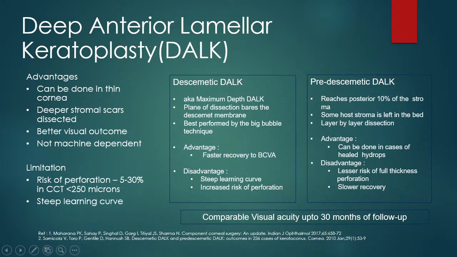DALK is basically of two types, Descemetic DALK and pre-Descemetic DALK. Descemetic DALK means that we have completely exposed the Descemet membrane of the host, whereas pre-Descemetic DALK will require layer by layer manual dissection, and at least 10% of the posterior stroma is left behind. There are both advantages and disadvantages to both procedures. Descemetic DALK creates a natural anatomical barrier between the host Descemet membrane and the donor stroma. This leads to a faster recovery, but it requires a steep learning curve, and there is also an increased risk of perforation as we are directly exposing the patient's Descemet membrane.